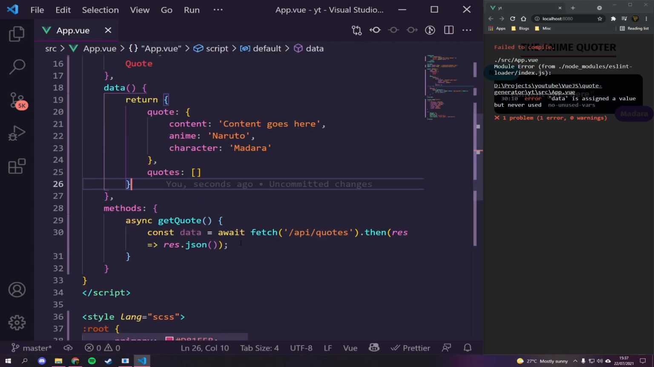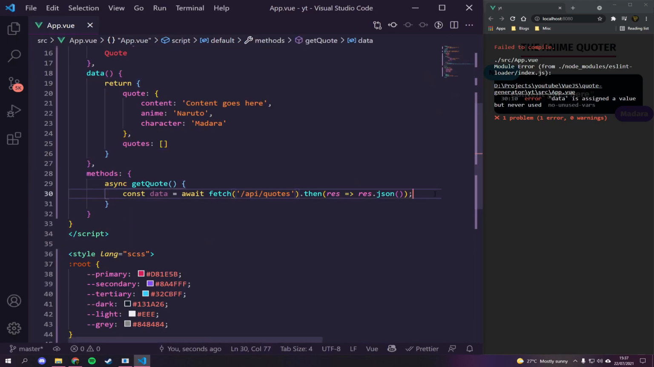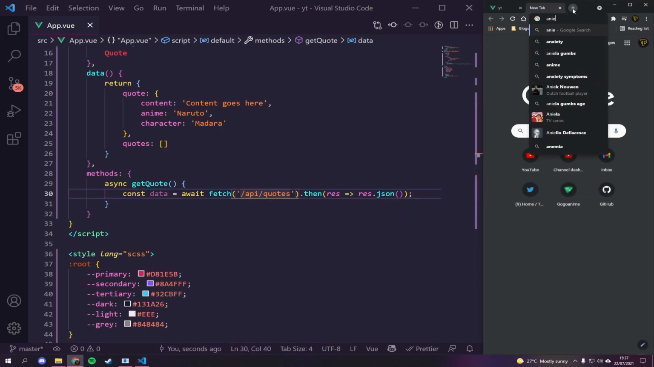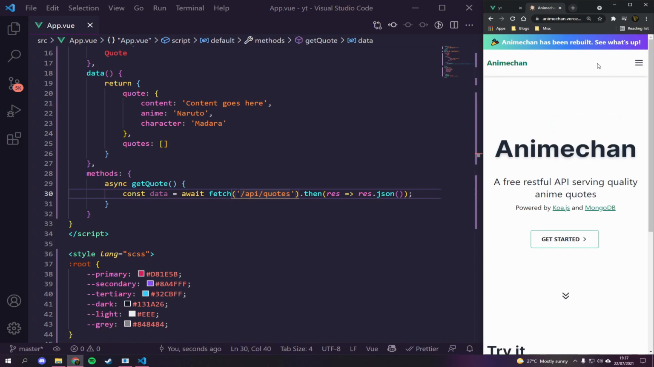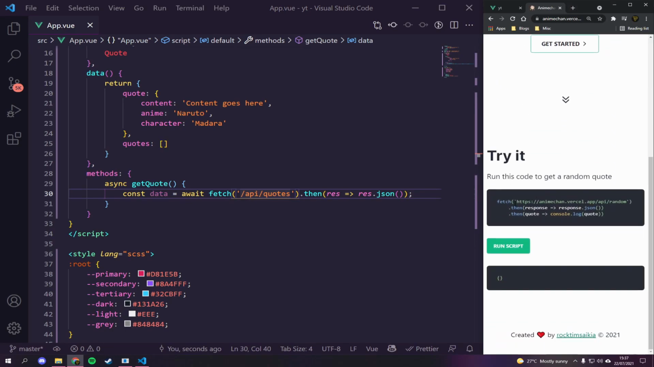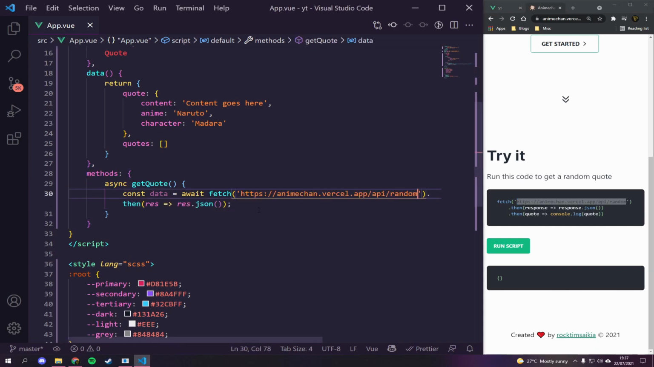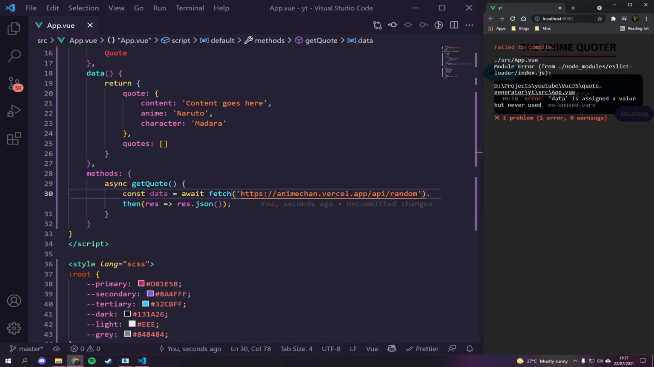Let's just zoom out one here just so we can read that a bit better. And there you go. So we now need to get the API. So we need to go to animechan.xyz, scroll down and grab this one here. So copy that, paste this inside of here, and then we can close that out again. You can see here it's now in.